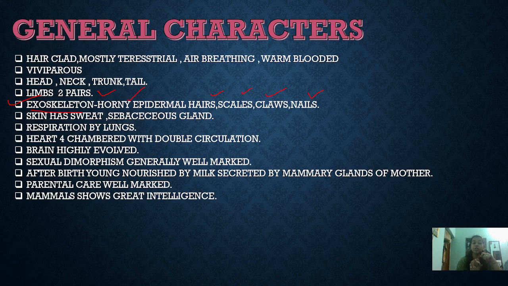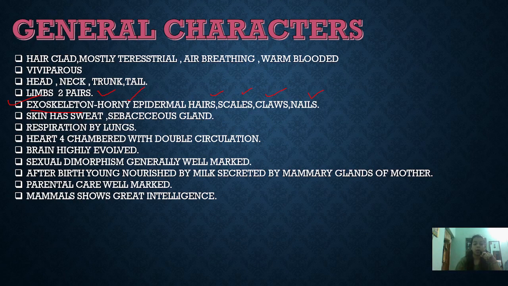And sexual dimorphism is also seen, that is sexually distinguishing characters as seen in the animals, like certain extra body parts will be seen to show which is male and which is female. This is known as sexual dimorphism. This is very well found in case of the mammal.